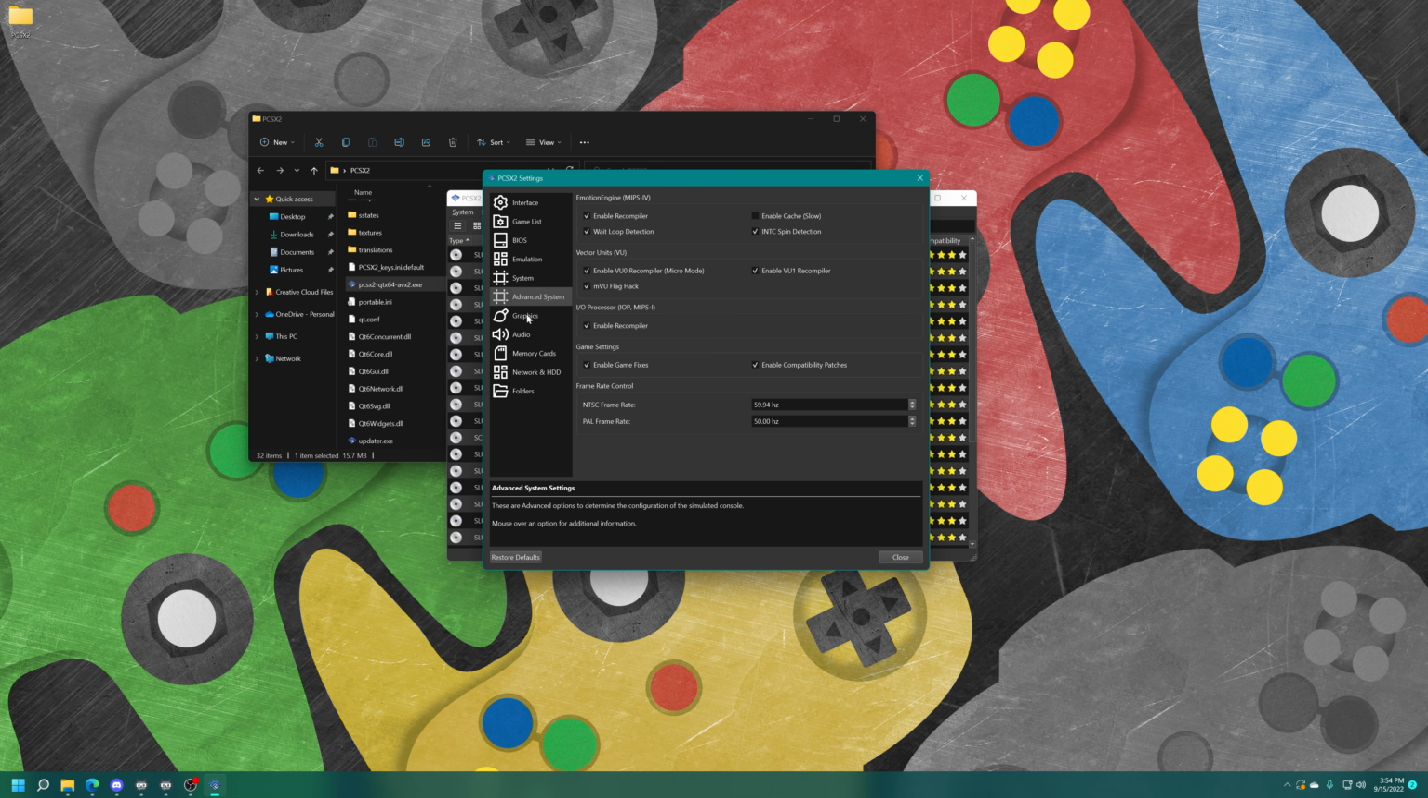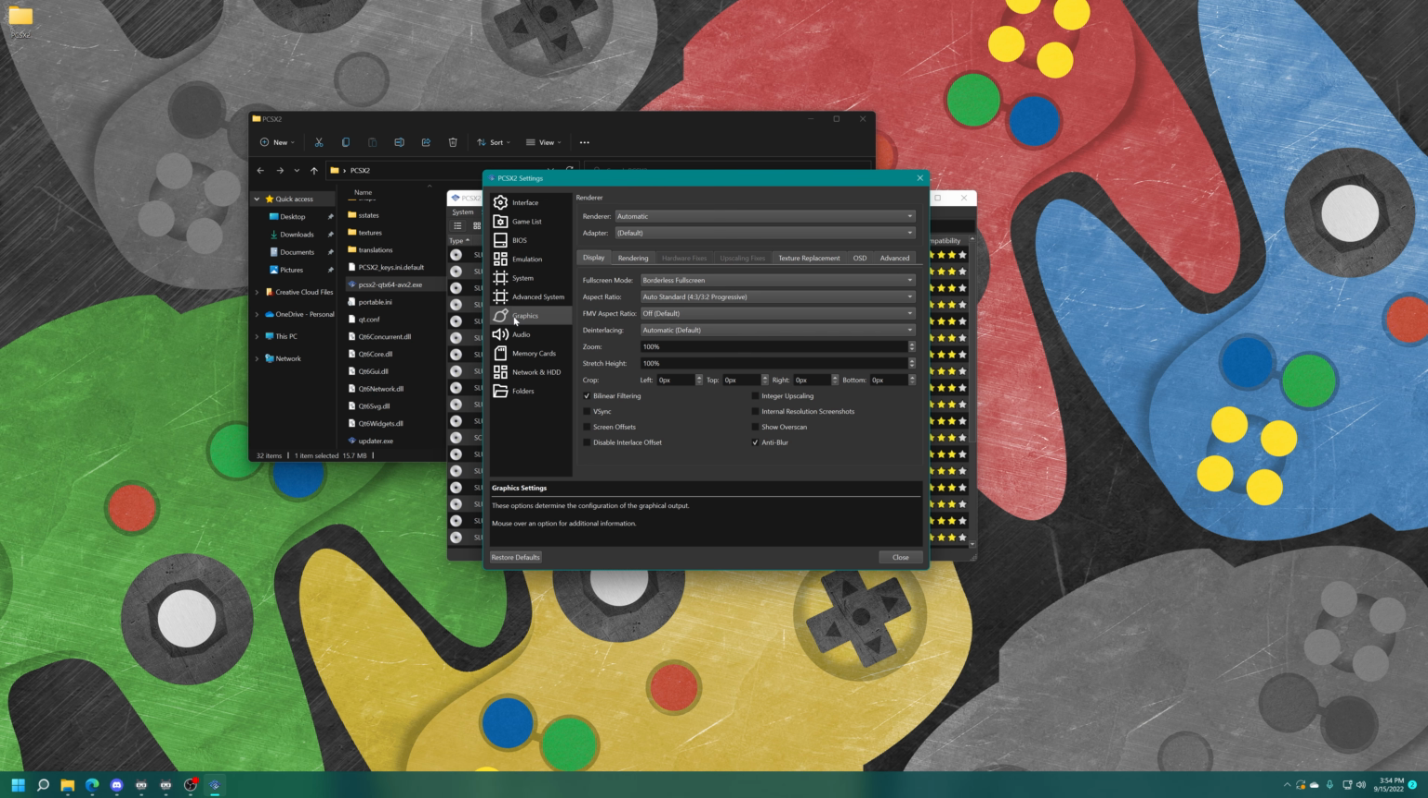And now for everyone's favorite tab, the graphics tab. So first up, renderer. This is set to automatic. It should detect what your graphics card is able to do, but you're going to want to use Vulkan or OpenGL. Those are just the two most accurate. I set mine to Vulkan, even though it's auto-detecting it to Vulkan anyway, but I just like to make sure.